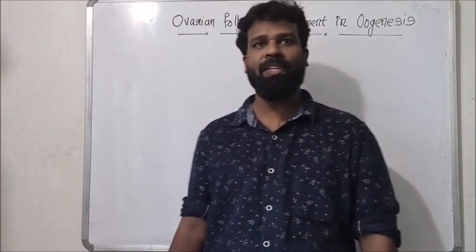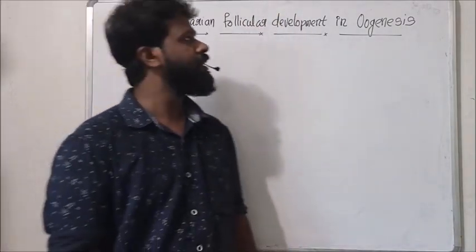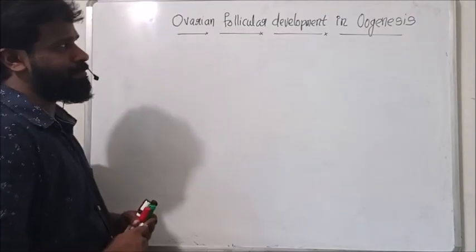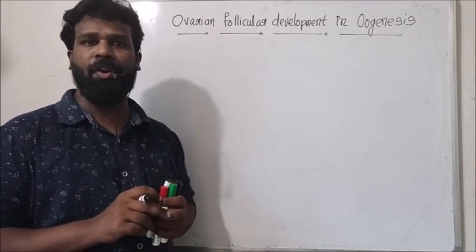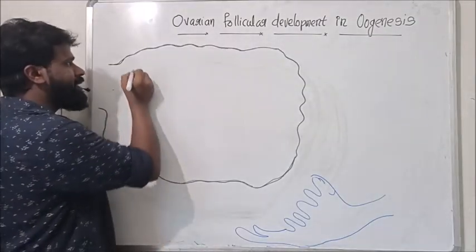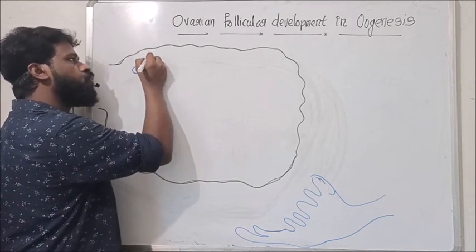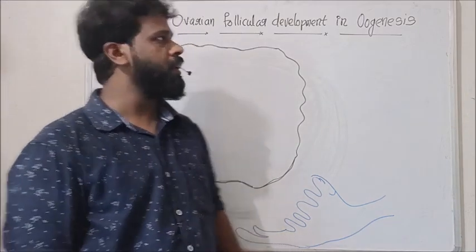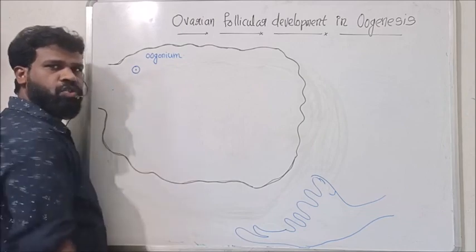So in this session, I'm going to explain about the ovarian follicular development in oogenesis. In oogenesis, the follicular development takes place. First of all, the follicular development in embryonic ovary. In the embryonic stage, we know we have oogonial cells, the oogonium, egg mother cell. We studied about this oogonium. These oogonial cells are found in the ovarian stroma.